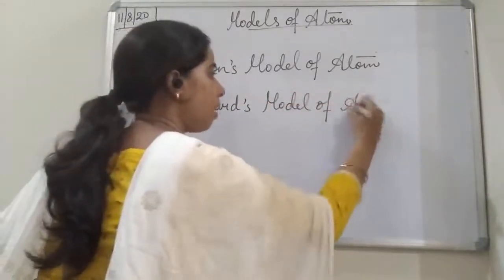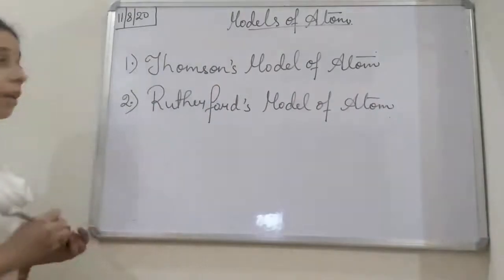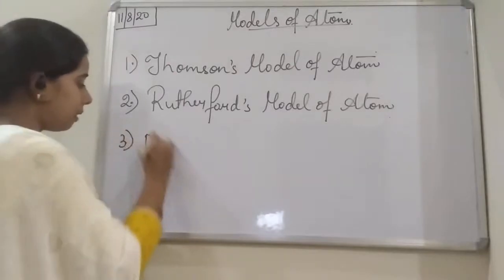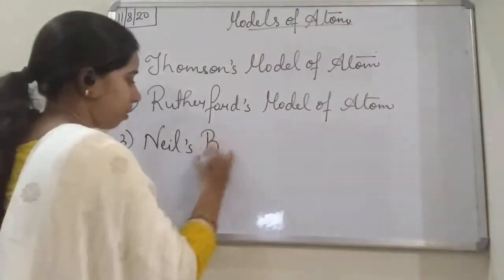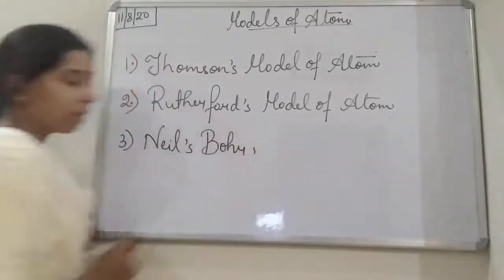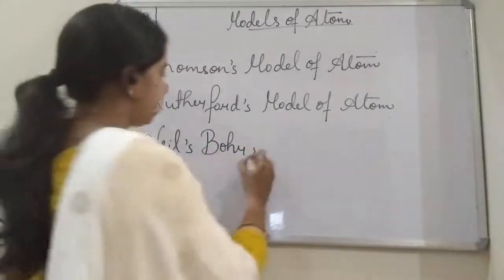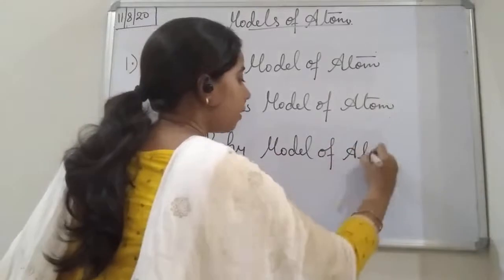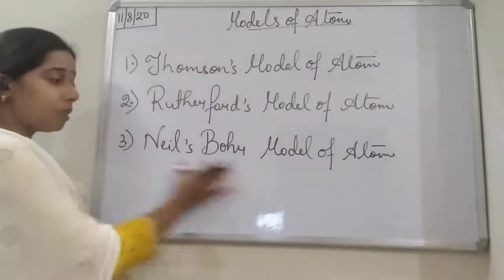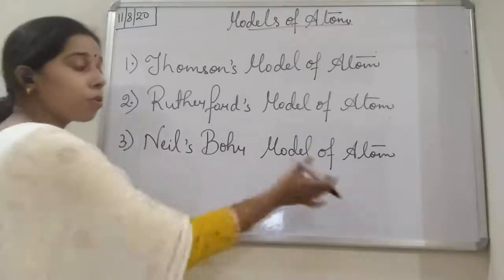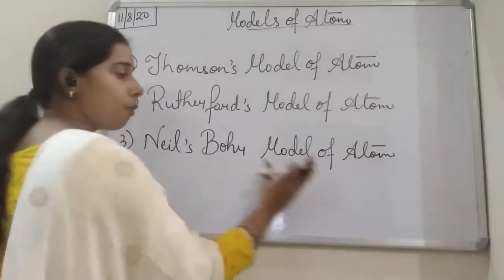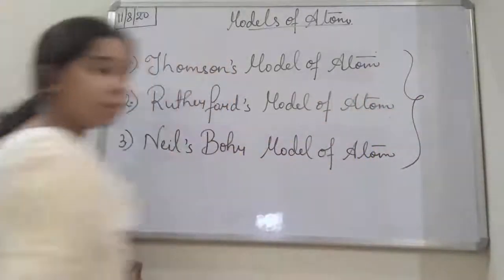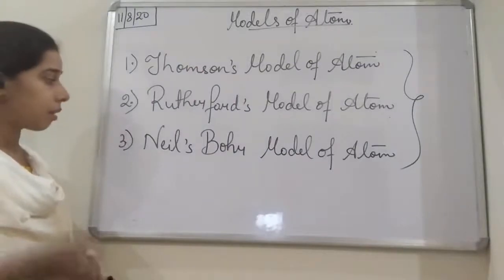Model of atom. Then the last one which is given in your syllabus is Niels Bohr. Niels Bohr has also given a model, and that is the Niels Bohr model of atom. Instead of the Niels Bohr model of atom, we can also write Bohr model of atom or Bohr's model of atom. So these are the different models of atom that we have to study in class 9.